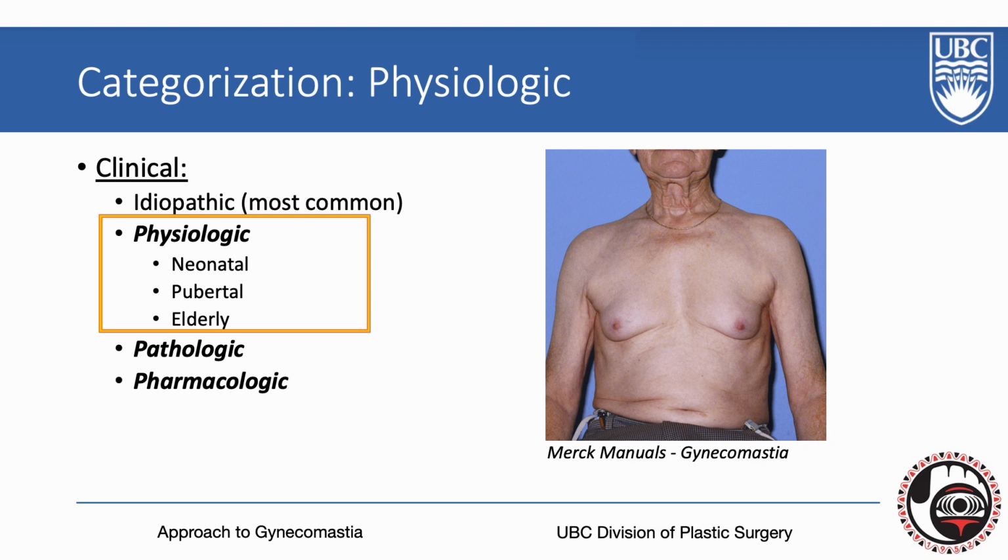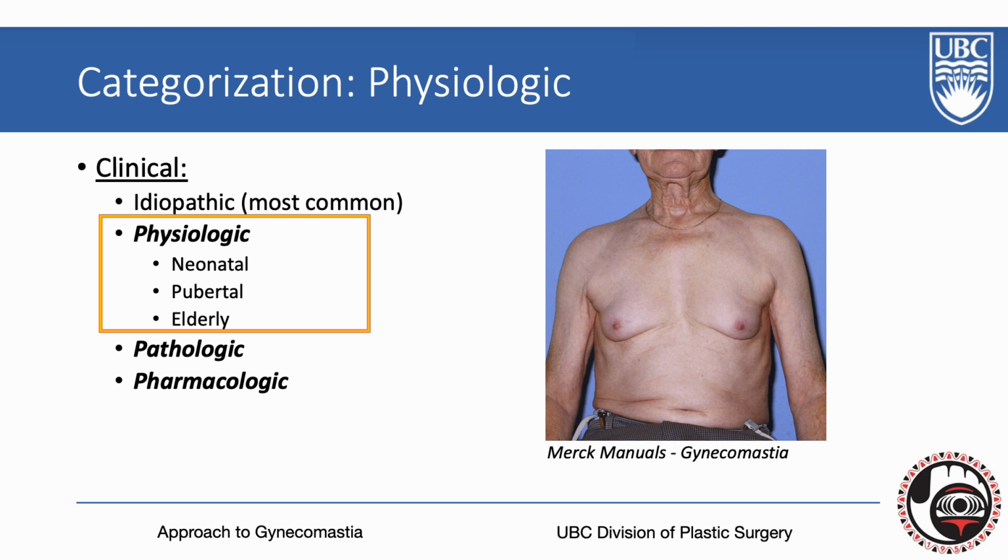In neonates, gynecomastia occurs in up to 60% of the population and is secondary to circulating maternal estrogens and always resolves by around 1 year of age. In puberty, up to 65% of males can experience gynecomastia. However, 3/4 of that population resolve the gynecomastia spontaneously within about 1 to 2 years.